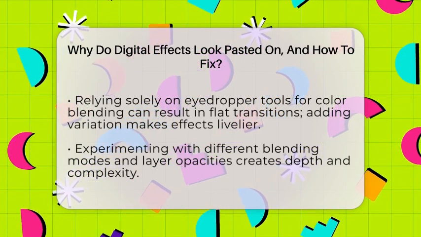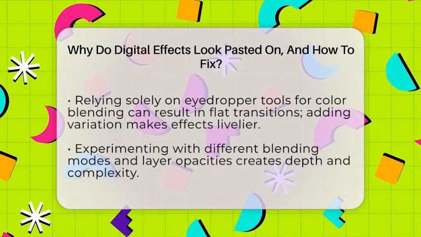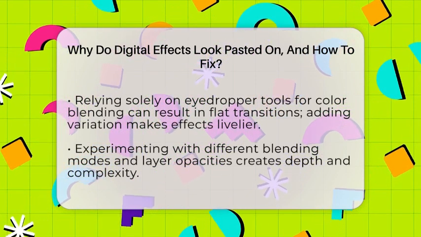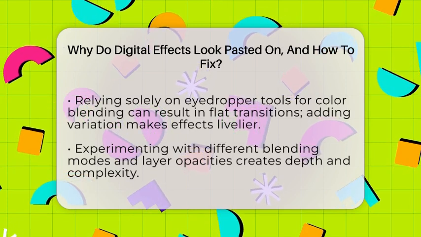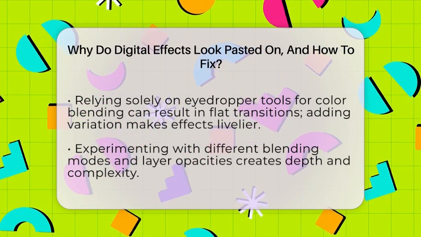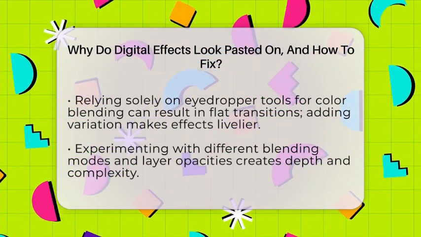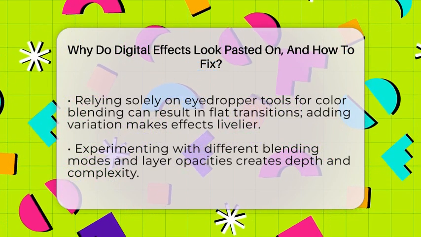Many artists also rely on eyedropper tools to pick colors from their scene and blend them linearly. This can create flat, artificial transitions that lack life. Instead, introduce transition colors with slightly higher saturation or hue shifts. This adds subtle variation and makes blends look more natural and lively.